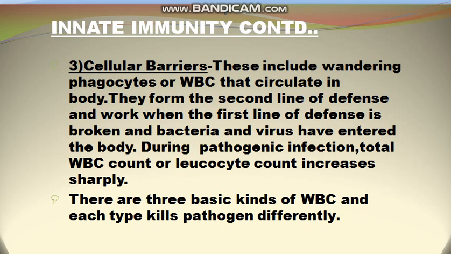They fight with the disease causing organisms. There are three basic kinds of WBCs which act on the disease causing organisms in different ways.